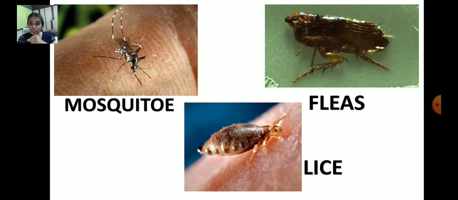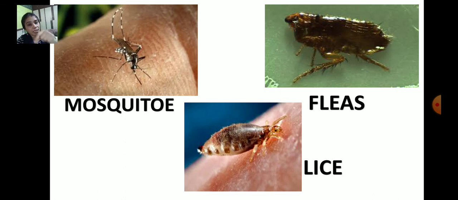They do not have teeth. Instead, they have sucking tubes as mouth parts. See this part, it is like a tube. Here also it has a tube-like part.